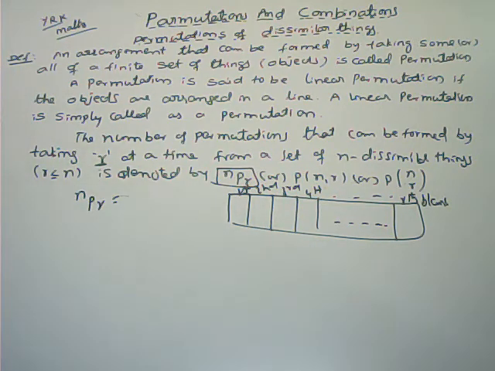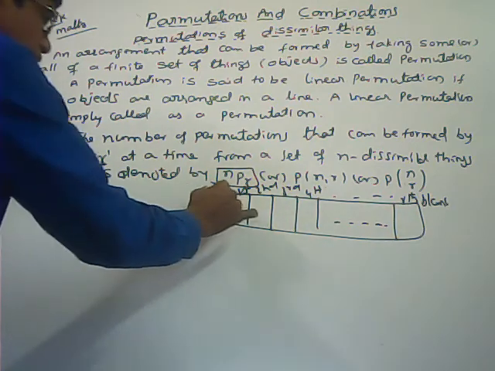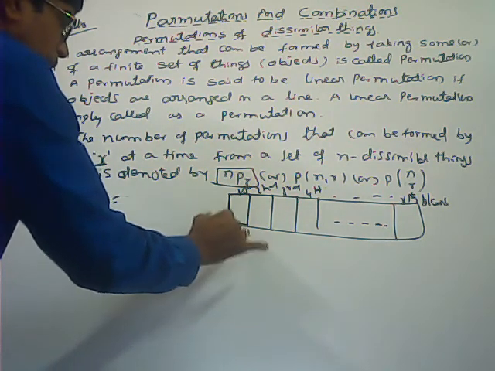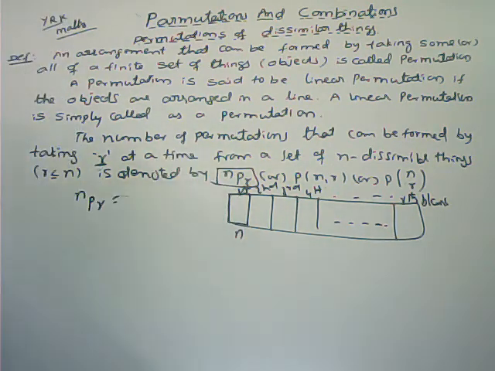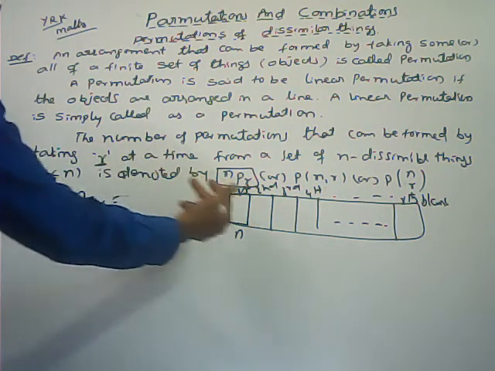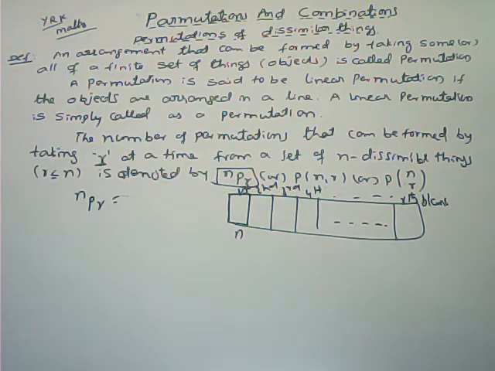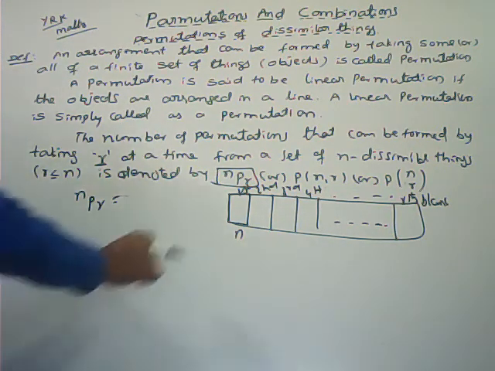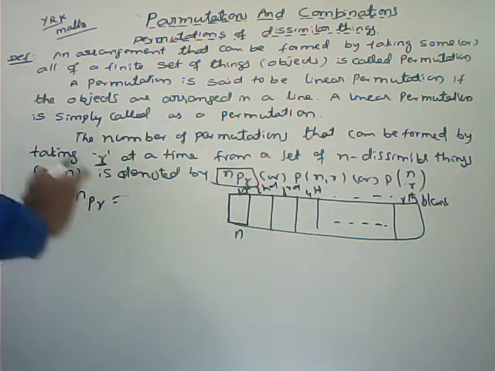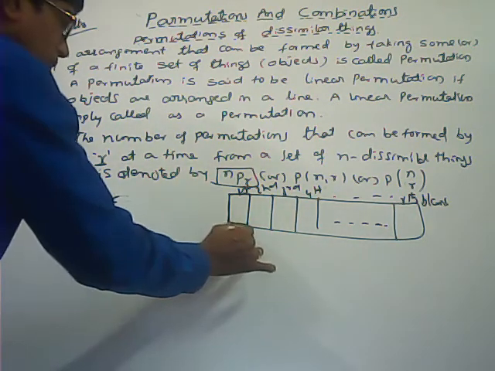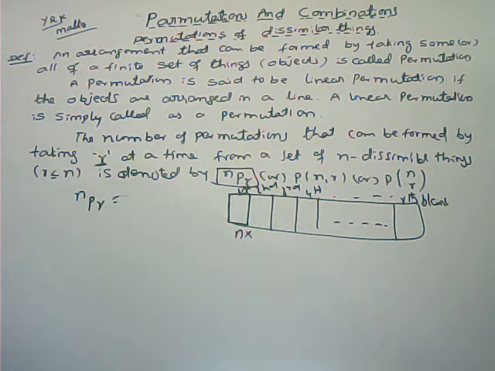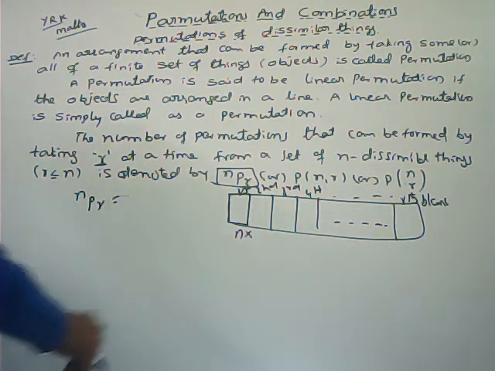n objects are there. See here, the first blank place can be filled in how many ways? n different ways. Here n objects are there. Out of n you can keep any one of the n objects in the first blank place. So here total number of ways is n. The work is not yet completed. Here we are using the fundamental principle of multiplication.